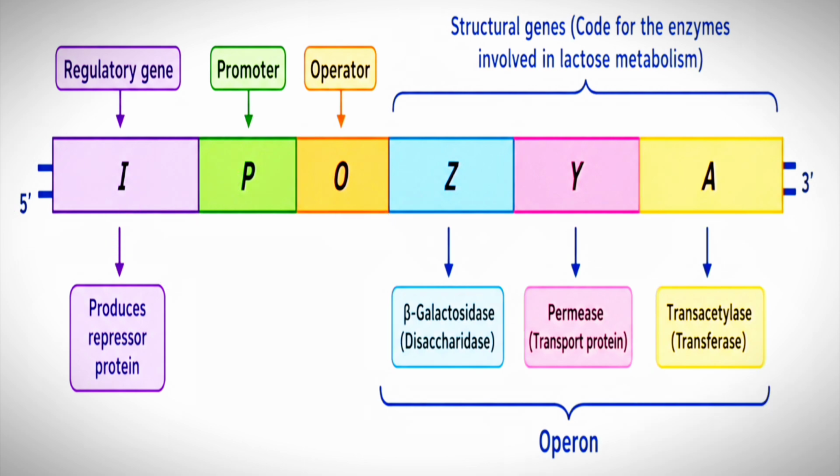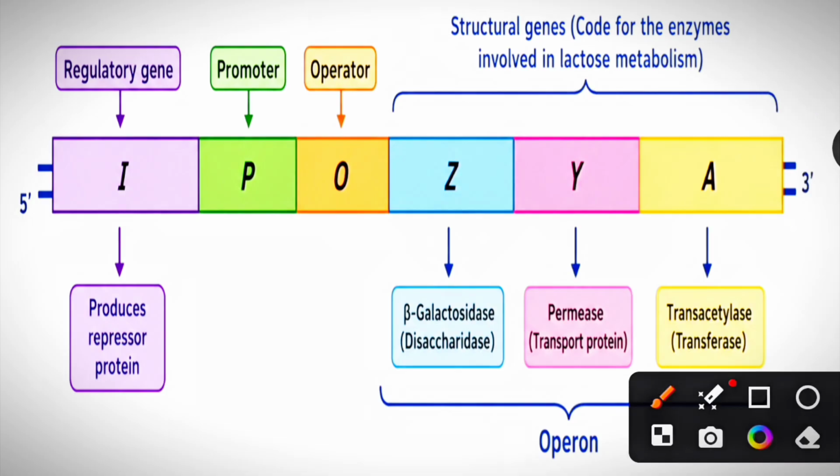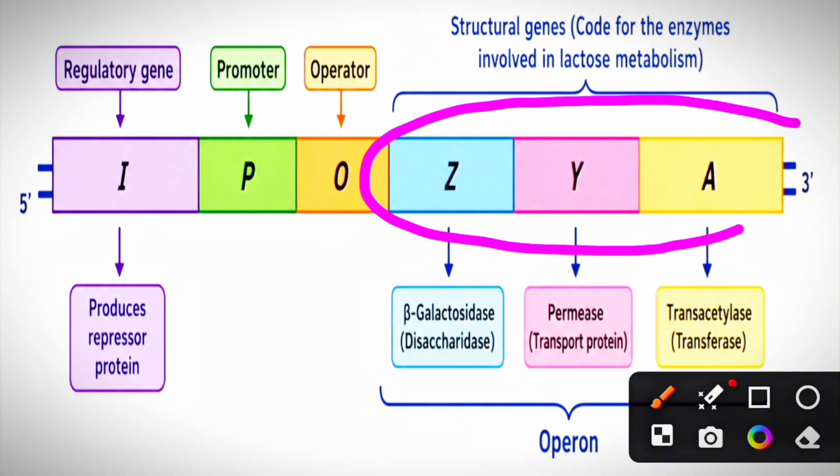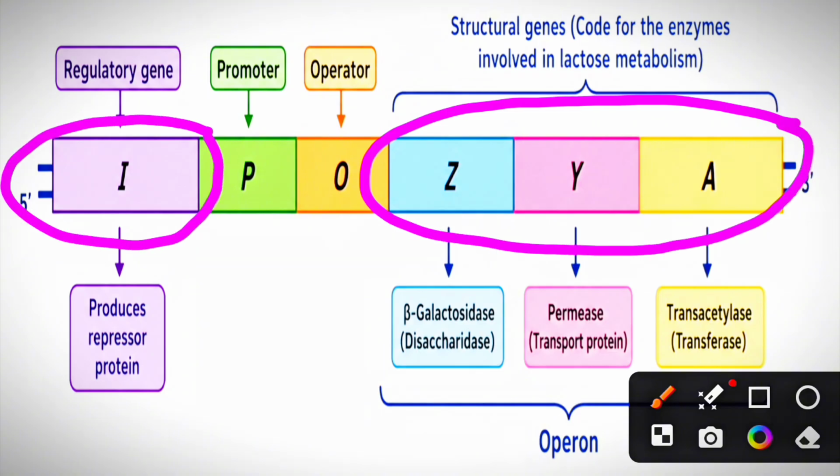Okay, students? So, there are two different kinds of genes present in an operon. They are structural genes and regulatory genes. These three are the structural genes and this is the regulatory gene. These three structural genes are needed by the bacterial cell to break down the lactose sugar.